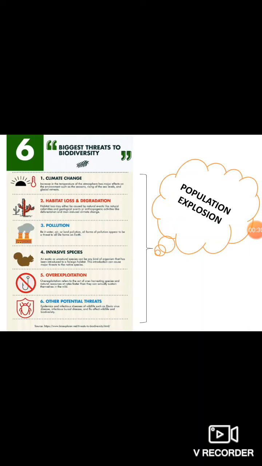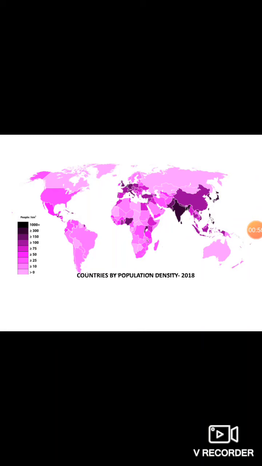Climate change, habitat loss and degradation, pollution, invasive species, overexploitation, and other potential threats. We have understood these 6 different points in the last class, and I think I asked some questions also in your test number 1. This concept I'm not going to teach right now because we are going to discuss more of the details in module 2 and 3. So this is the current population density status.